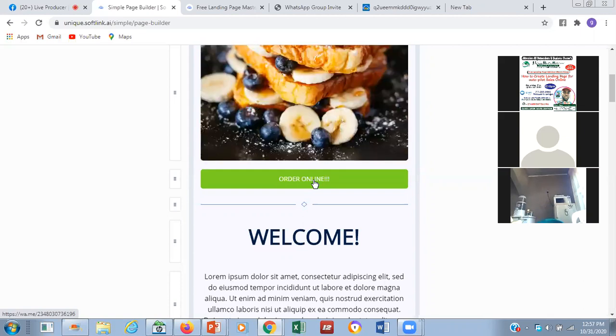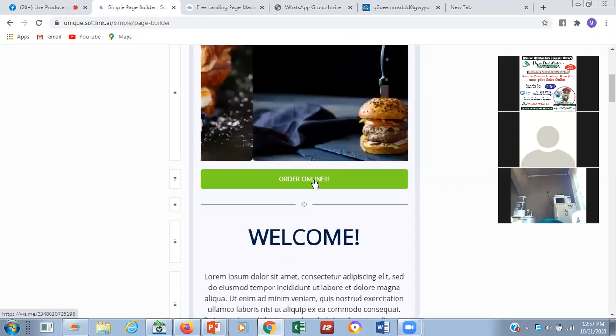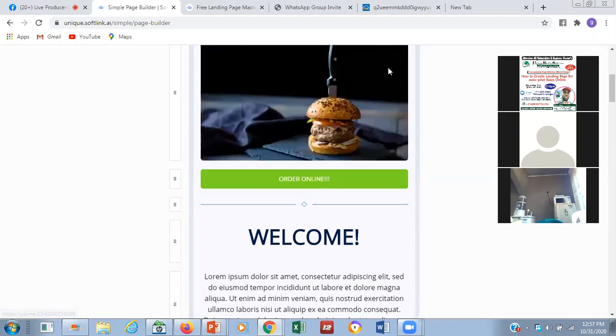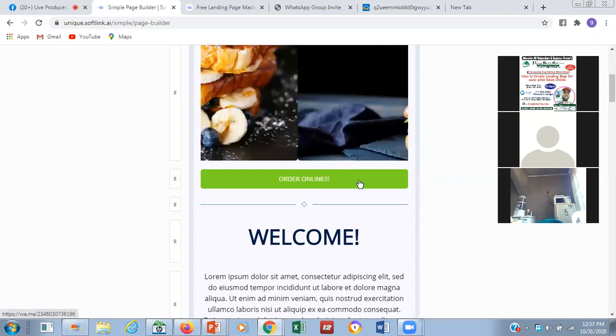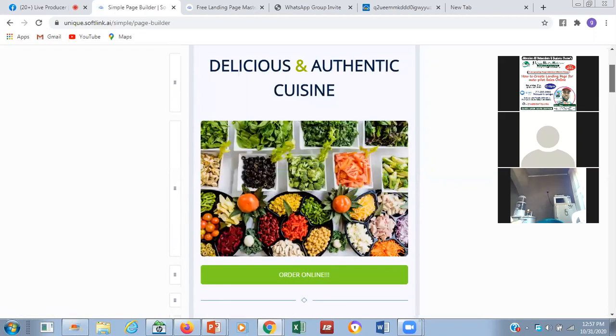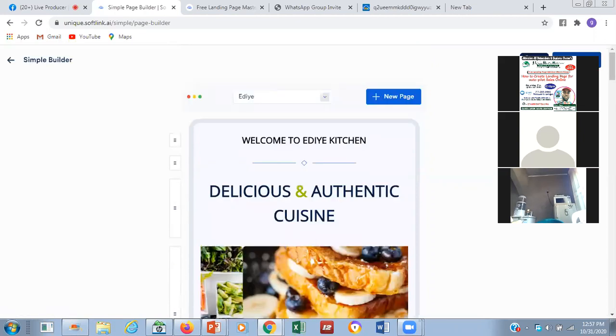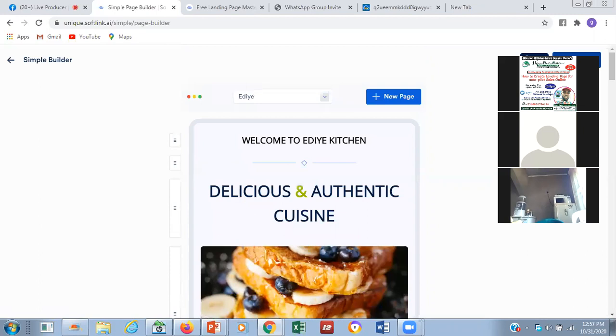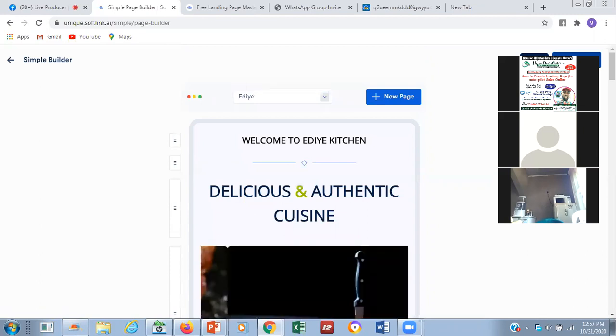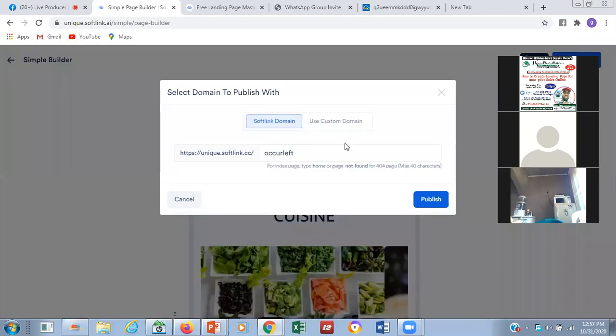When you click on it, you open the link and put your WhatsApp link there. Now, after putting the WhatsApp link there, let's look at how it's going to be live, because we need to publish it after you have finished it. But let's publish it now so that you can look at how it's going to look at the back end. So we click on publish.